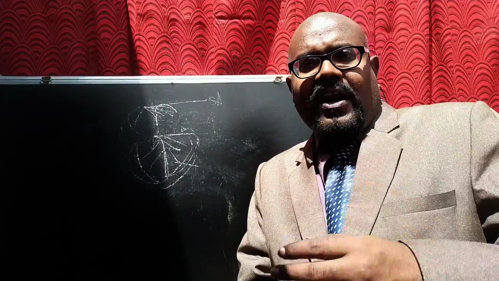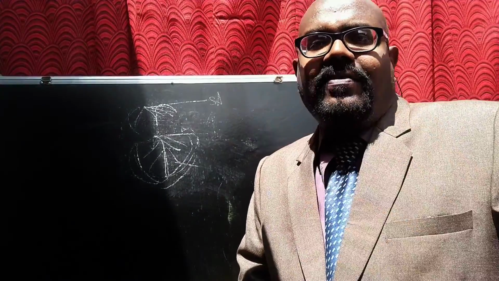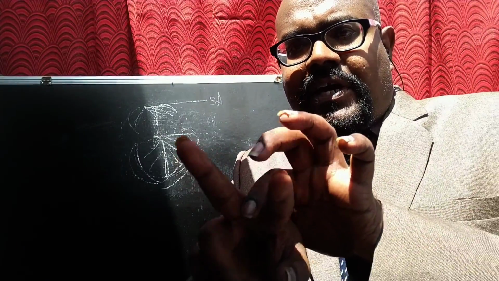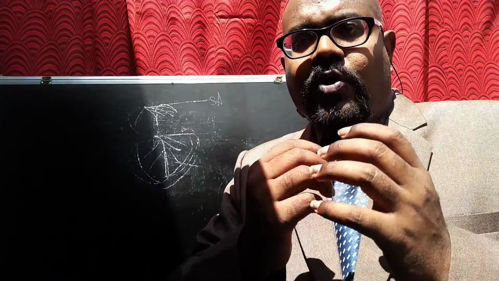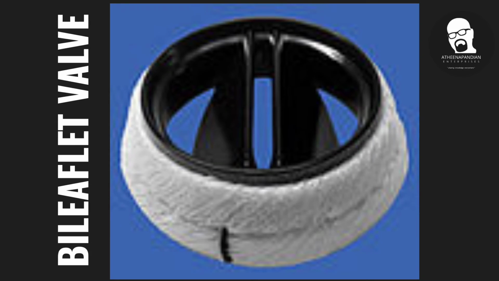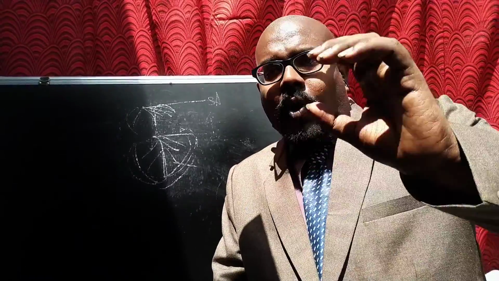The last type of mechanical heart valve is the bileaflet heart valve. In the bileaflet, two leaflets are placed in a stem. Just go and see the diagrammatic notation of the bileaflet heart valve, then you can understand my point. The diagrammatic notation shows what the bileaflet valve looks like. It consists of two leaflets in the stem.